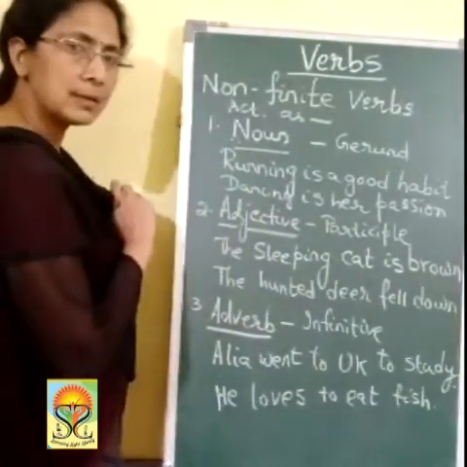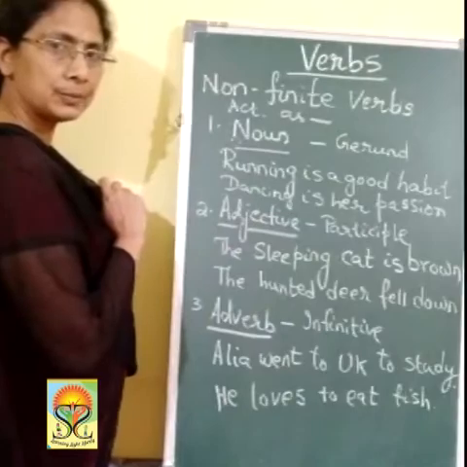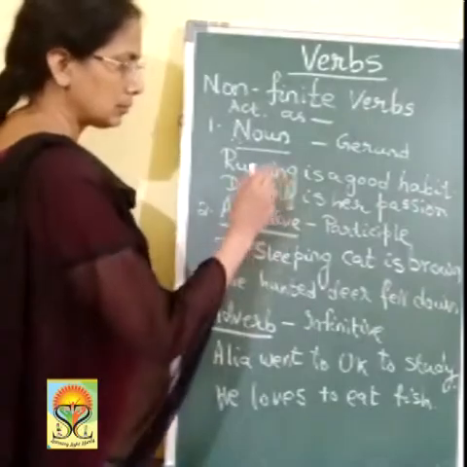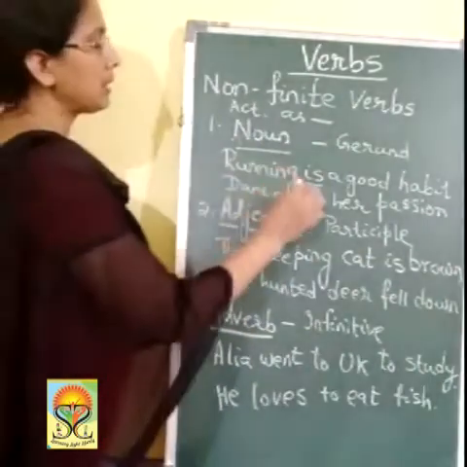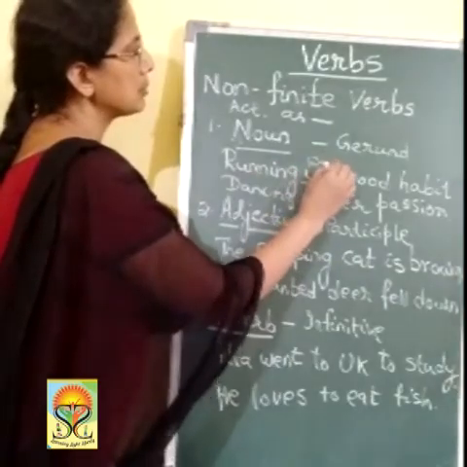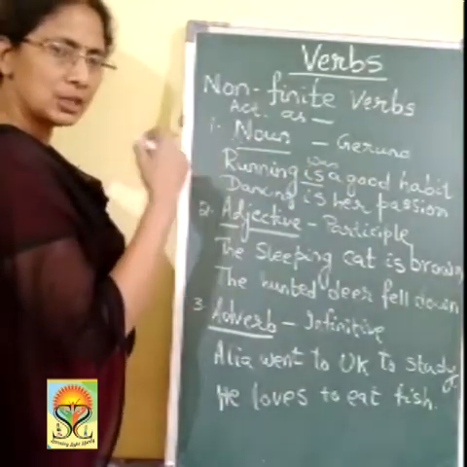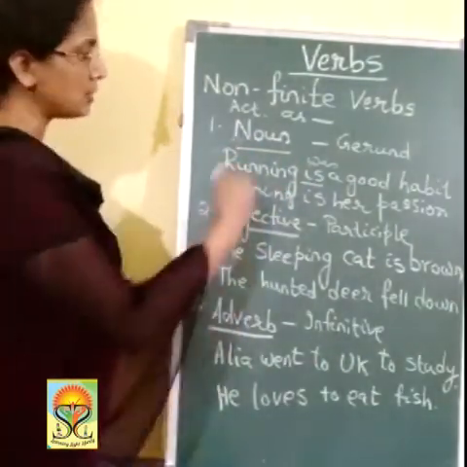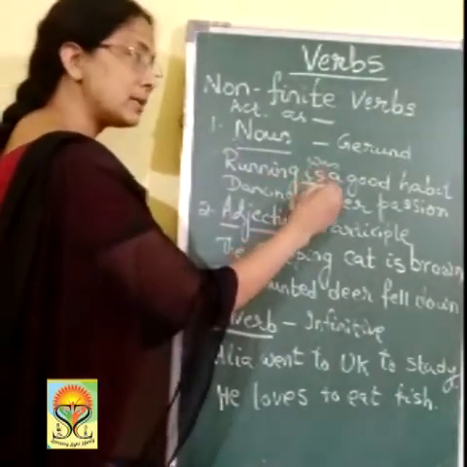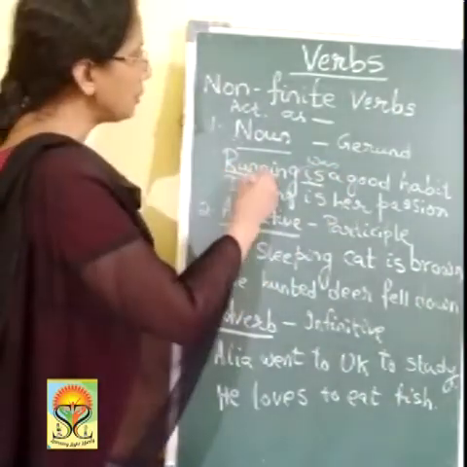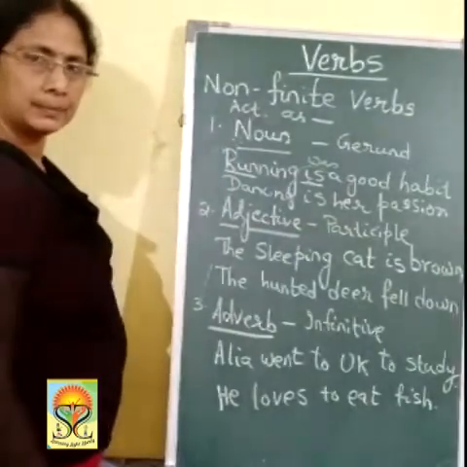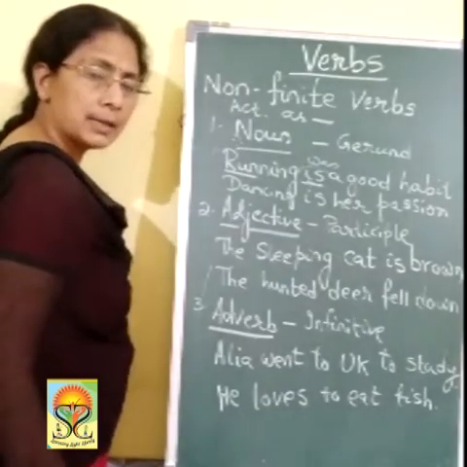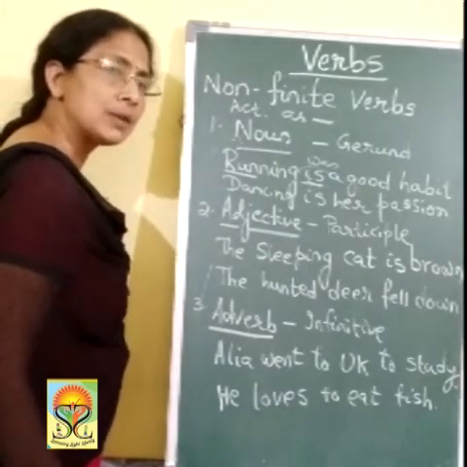Let's see how it acts as a noun. I'll show an example, it will be easier for you. Running is a good habit. Here, is is a verb. Now if I make it past tense, it will change to was. So it keeps on changing. Now what is a good habit? Running. Running is the subject. If I change, then is will change to was. So that is the finite verb. But at the same time, we know run. Run is a verb, but it is not acting as the main verb here, because it is the answer to what. Anything that is an answer to what is always a noun.